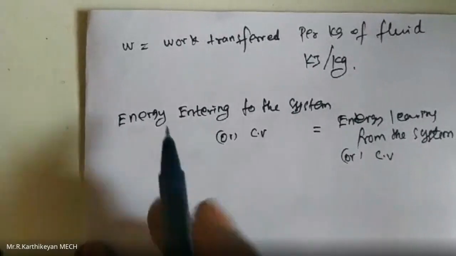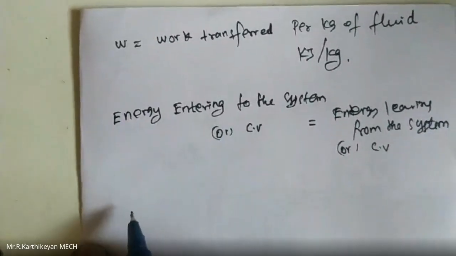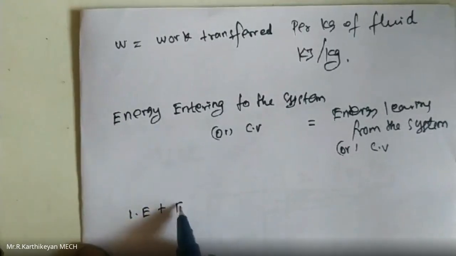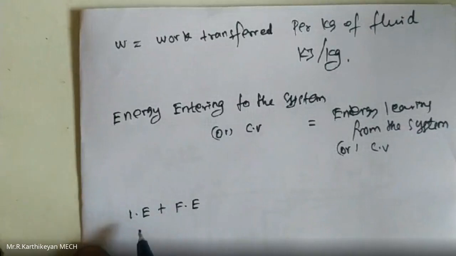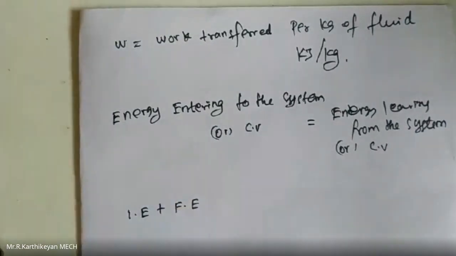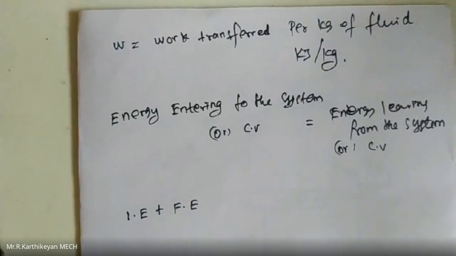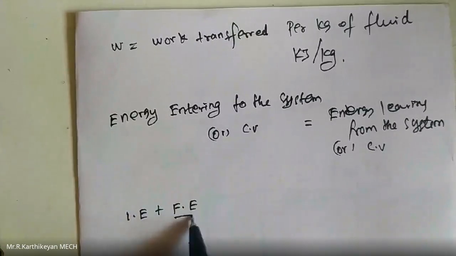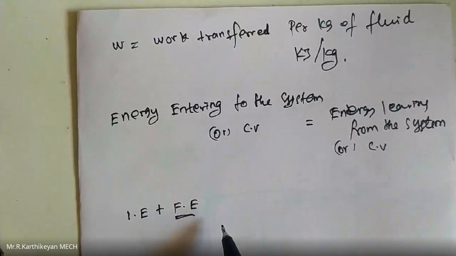What energy is entering? Internal energy plus flow energy. Internal energy is the energy stored in the system during the process. Flow energy is the energy generated due to the flowing of the fluid.